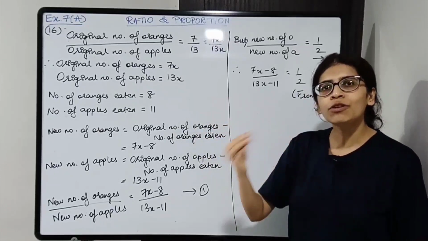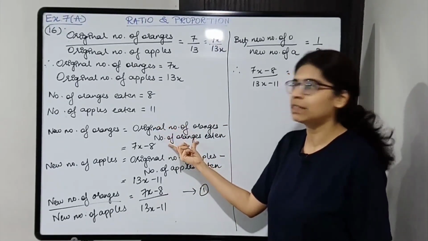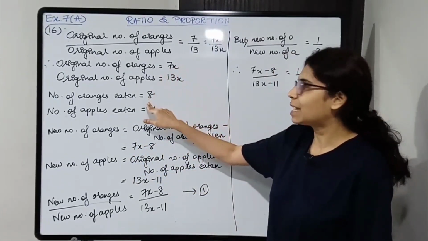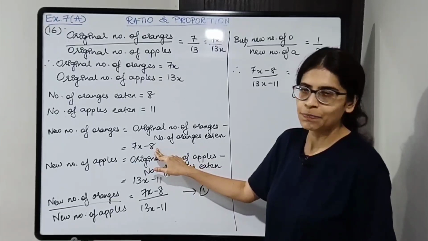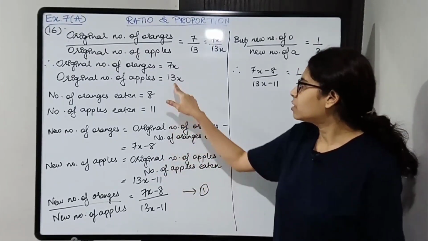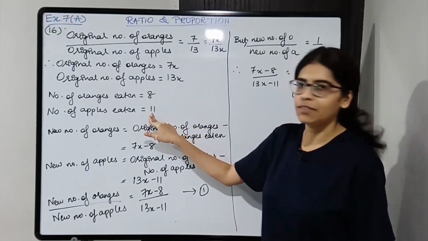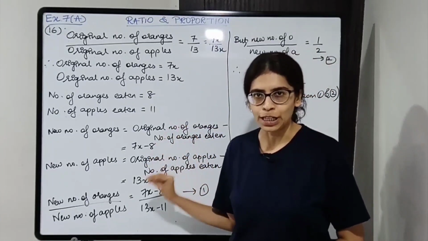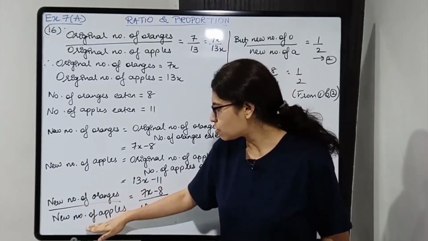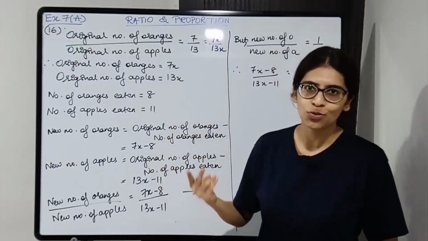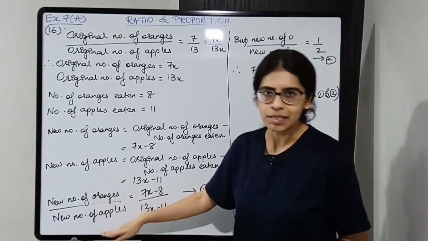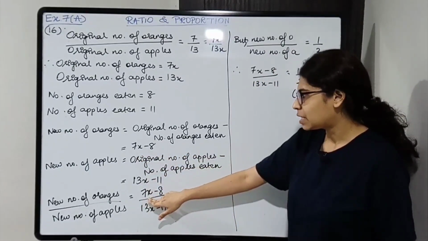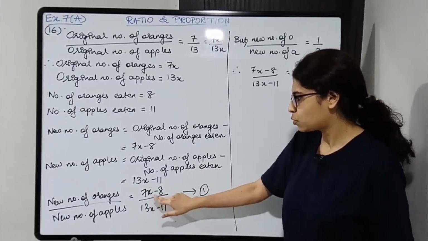Now new number of oranges will be how much? It will be original minus the number eaten. So 7x minus 8, there were 7x, out of that 8 were eaten, so 7x minus 8. Similarly for apples, there were 13x apples and out of that 11 are eaten, so 13x minus 11. Now we'll find out the ratio of the new ones. So new number of oranges is to new number of apples. Don't change the order, students. It is oranges is to apples, keep it as it is. So new number of oranges is 7x minus 8, new number of apples is 13x minus 11, so it is this.